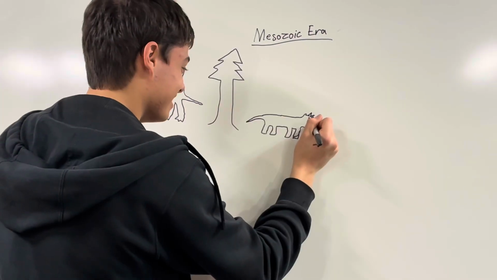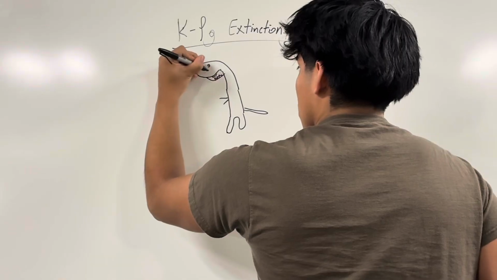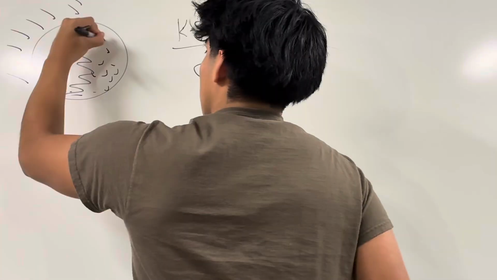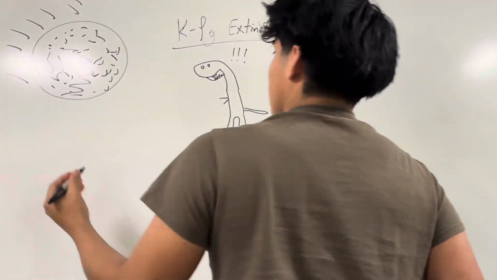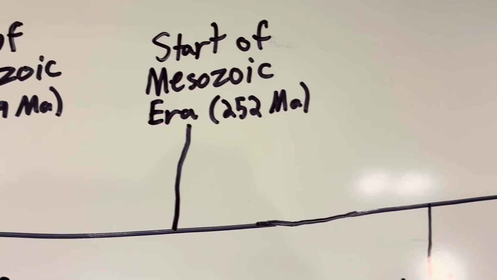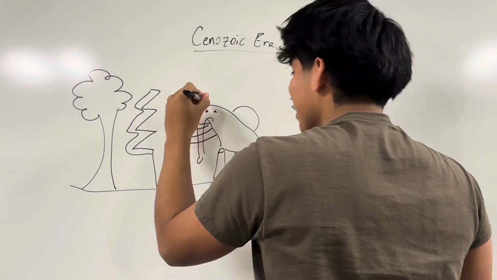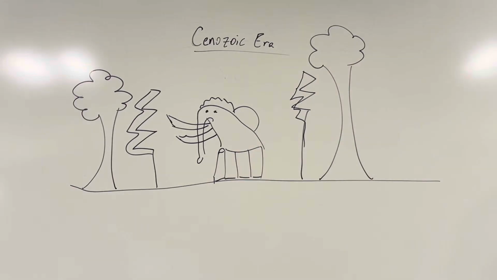Although dinosaurs ruled the Earth, there were still small mammals that existed, but not as big as today. Unfortunately, one day an asteroid hit the Earth, wiping out the dinosaurs in what would later be known as the K-Pg extinction. After the dinosaurs were gone, mammals started to become more dominant around Earth. This was known as the Cenozoic era, and it was marked by periods of warmth and ice ages.